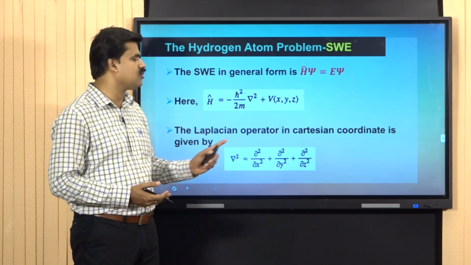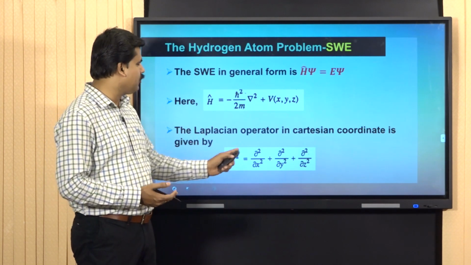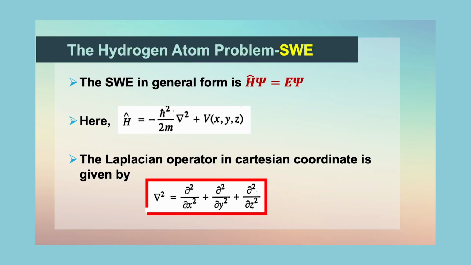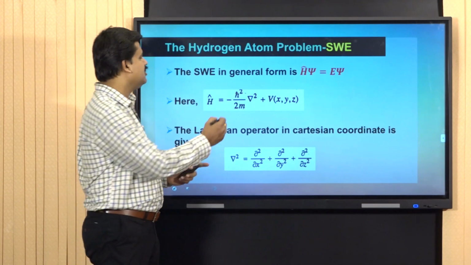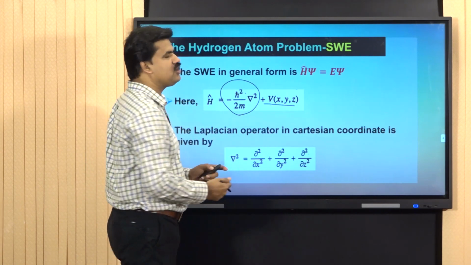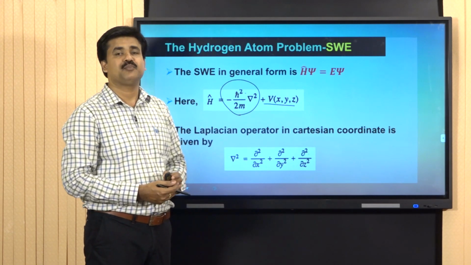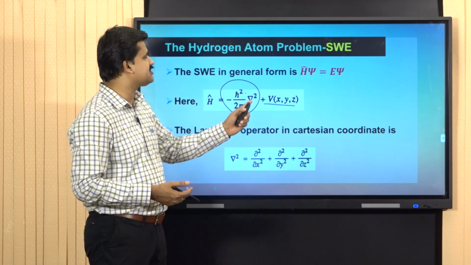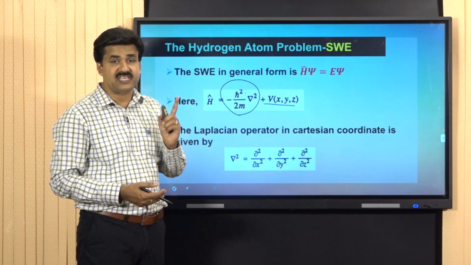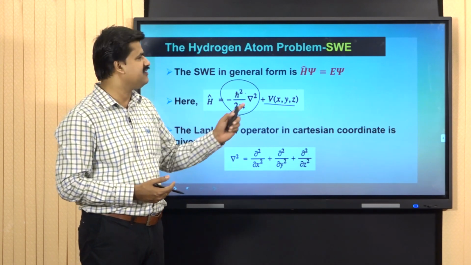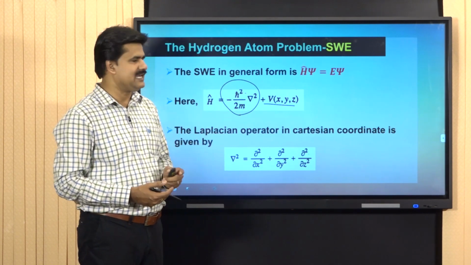And in Cartesian coordinate system, the Laplacian operator is given as del square equal to dou square by dou x square plus dou square by dou y square plus dou square by dou z square. So, this part represents the kinetic energy, and the second portion V of x, y, z represents the potential energy of the system. And for the hydrogen atom problem, we already studied that V of x, y, z is equal to V(r), that is equal to minus Z e square divided by 4 pi epsilon 0 r, that we learned in the previous slide.